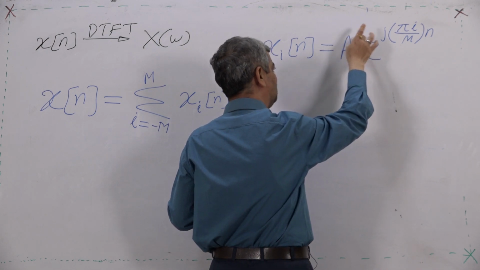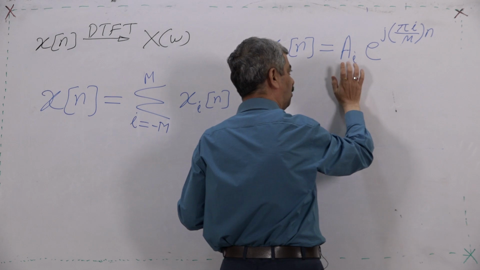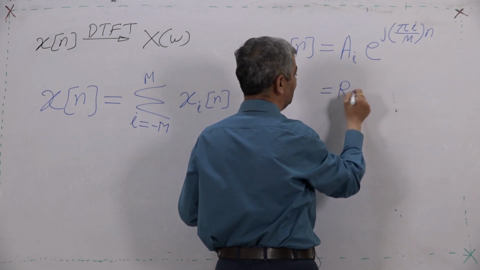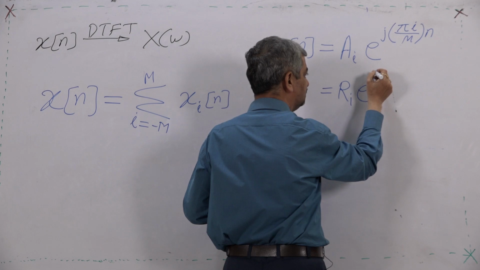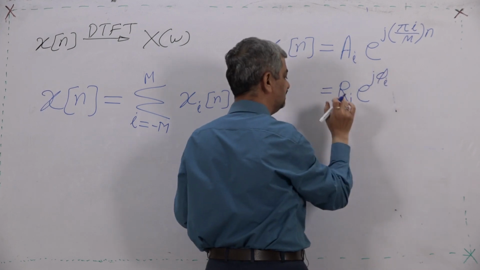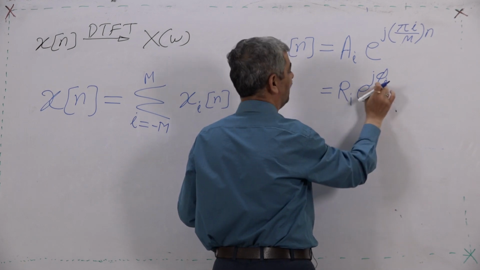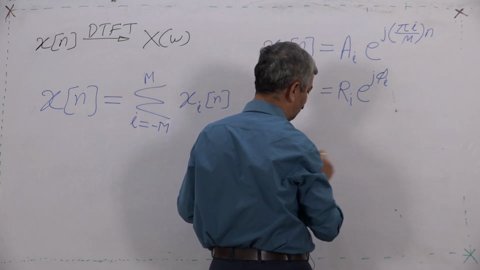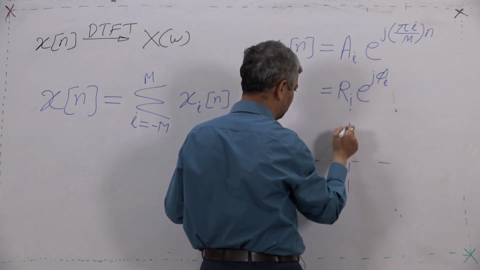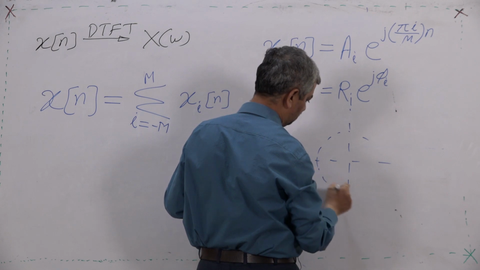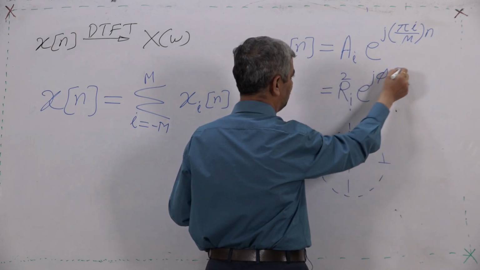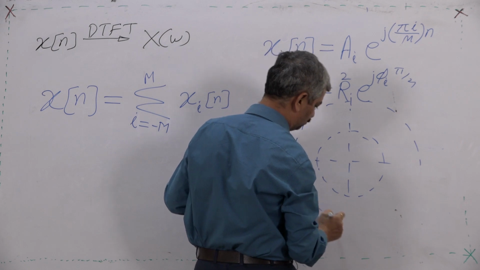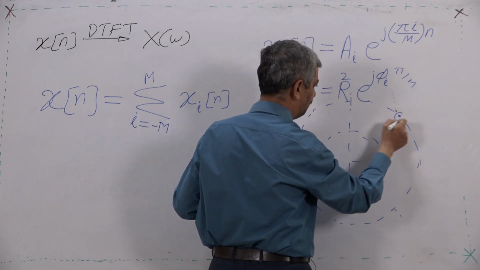So, when I multiply a rotating point on the unit circle by a constant a_i, this constant is not a real constant, it is R_i radius e raised to j phi_i. If R_i is 2 and phi_i is pi by 4, then at n equal to 0, this x_i0 will be a point on a circle of radius 2, starting at pi by 4.